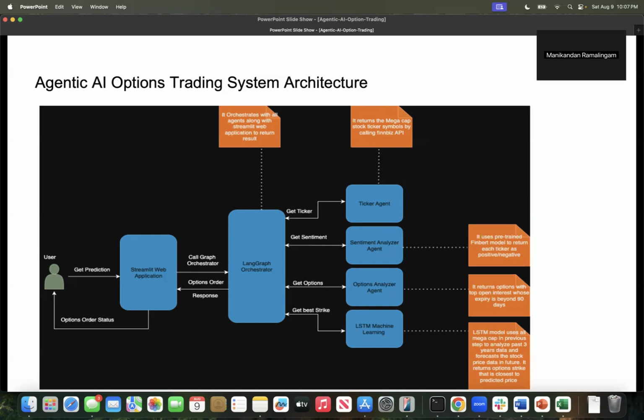The options agent uses tickers with a positive sentiment to get top open interest call options with the expiry greater than 90 days. Then the LSTM model agent takes those tickers and predicts the price based on the trained data. Finally, it updates the state graph with the call option strike prices that are closest to the predicted price from the model. Then the trades are placed automatically for those.